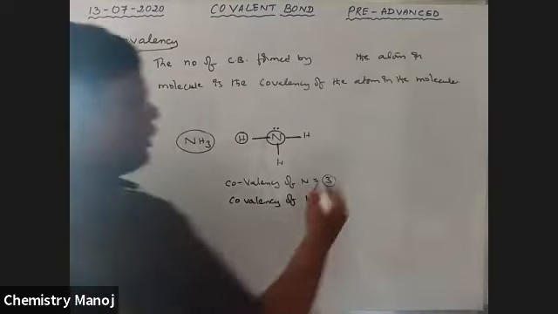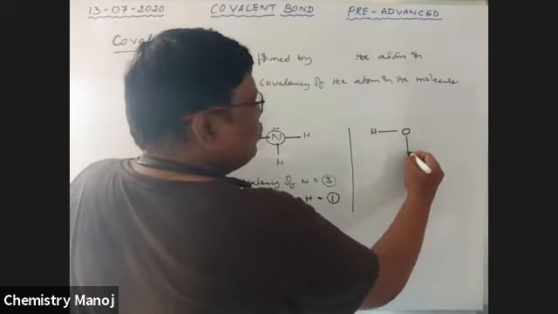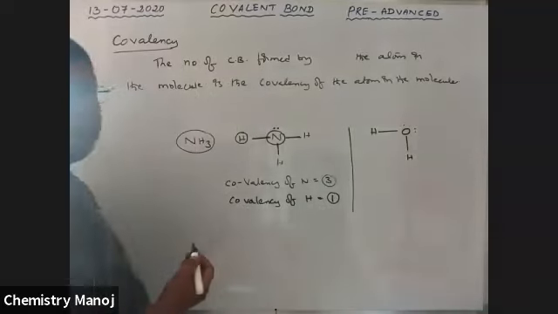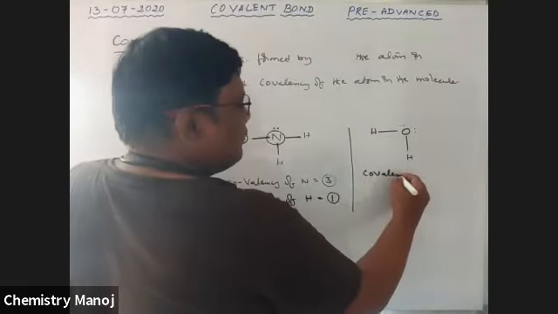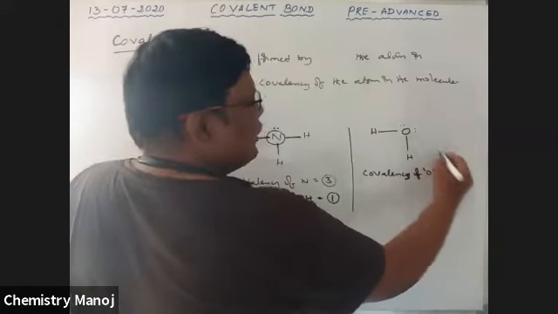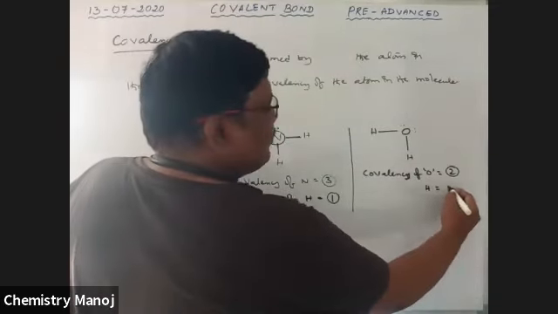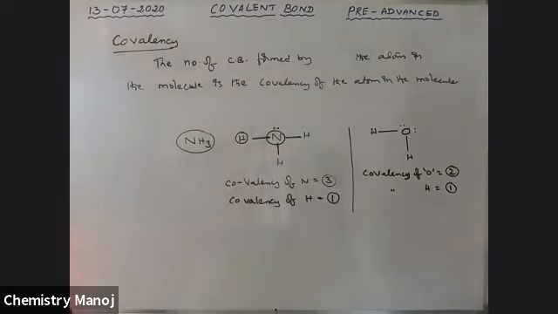See here, in the water molecule, there are 2 bonds formed by the oxygen. Oxygen has 2 lone pairs. Therefore, the covalency of oxygen is equal to 2. The covalency of hydrogen is equal to 1. The covalency of oxygen is equal to 2. So like this.